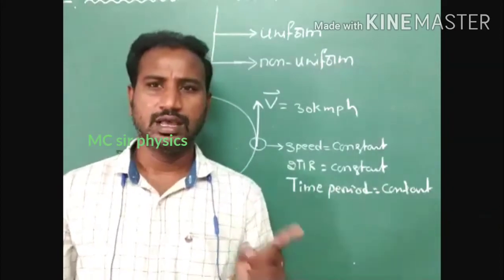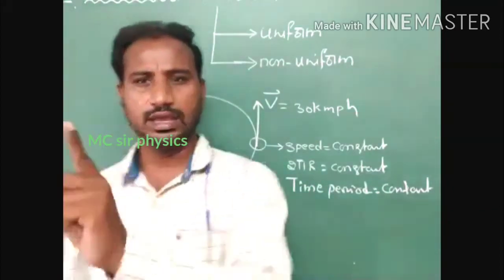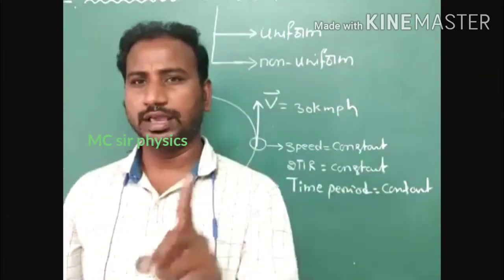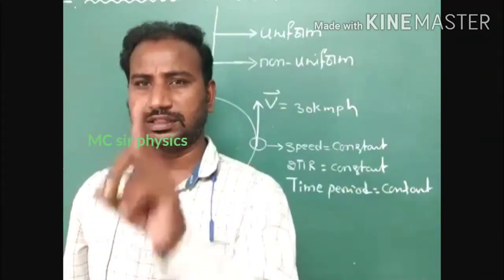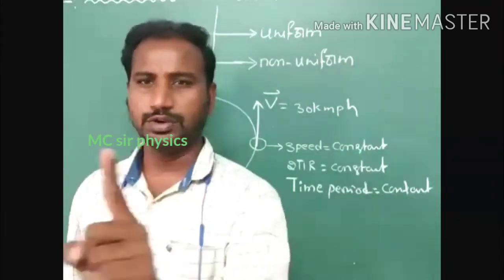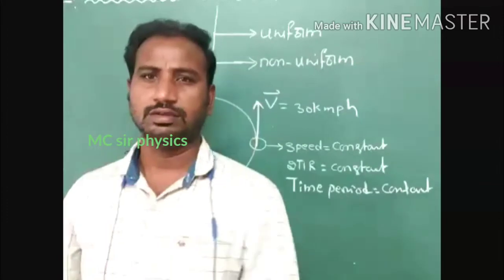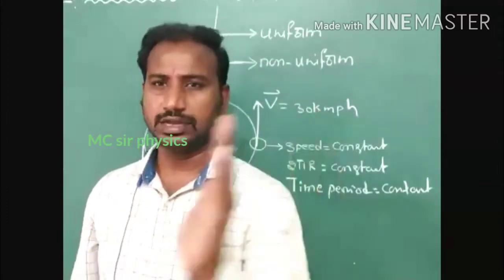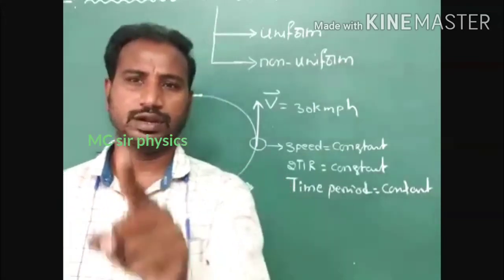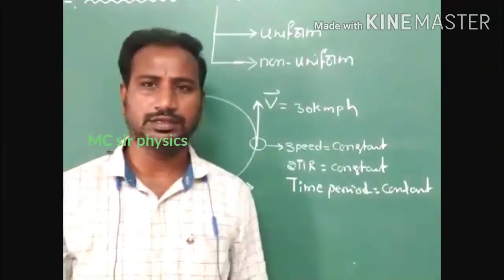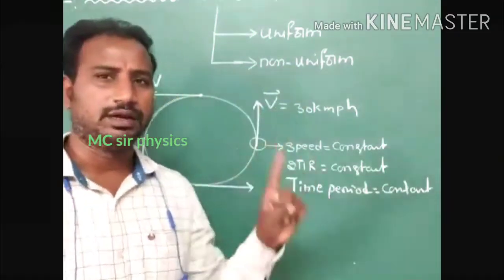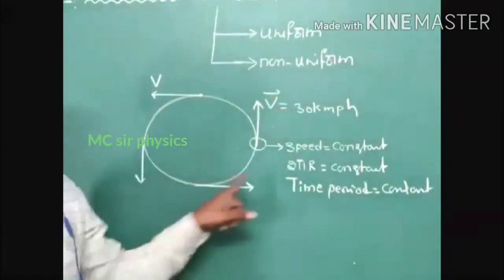If a body covers unequal displacements in equal intervals of time, the magnitude changes, but the direction is constant, in the forward direction. Because of that, we consider that quantity as non-uniform velocity. Here also the magnitude is constant, but the direction always changes.